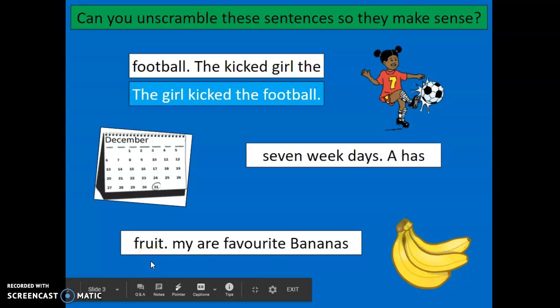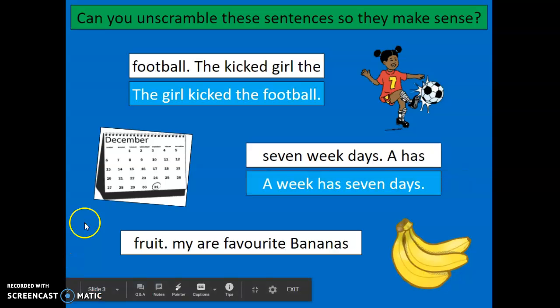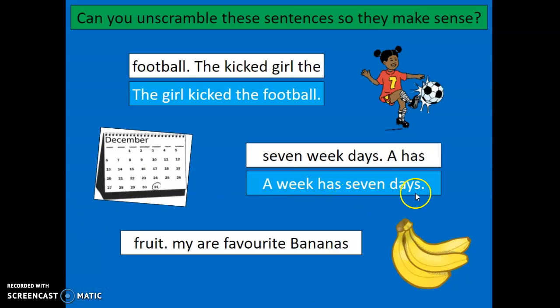This one says, fruit, our favourite bananas. Okay, so pause the video, have a go at putting those words in order so that your sentence makes sense, and then we'll check them together. Right, are you ready to check your answers? Okay, let's see how you got on. Let's do the first one. Okay, so this sentence now becomes, a week has 7 days. Can you see there's a capital letter at the beginning and a full stop at the end?